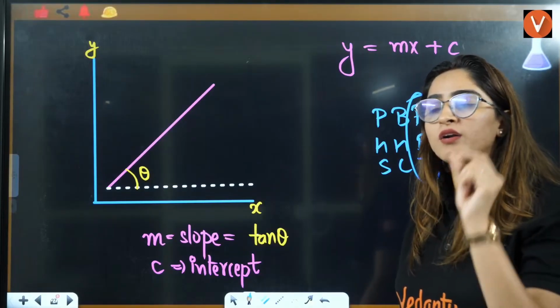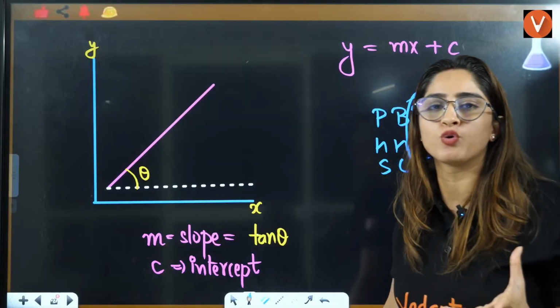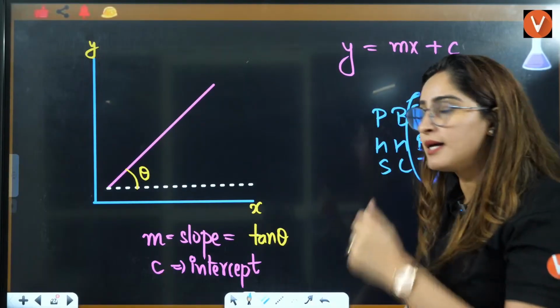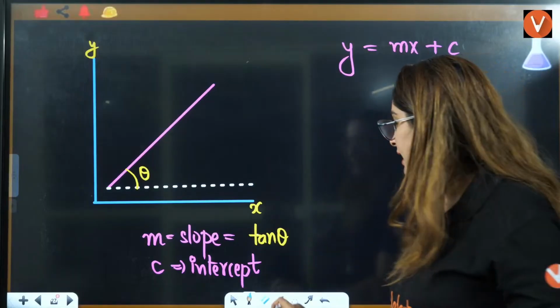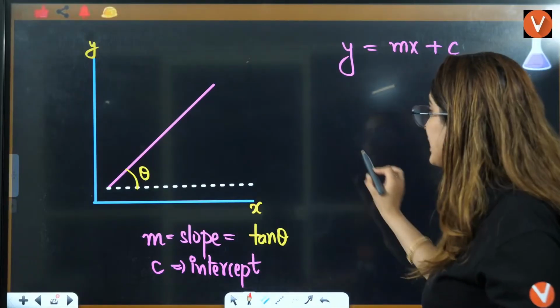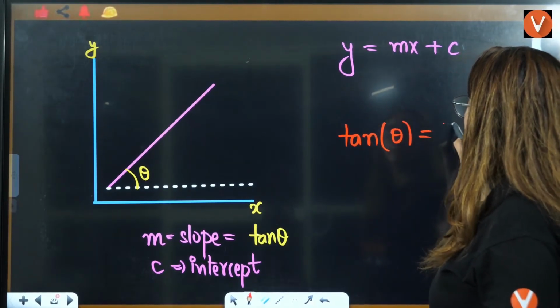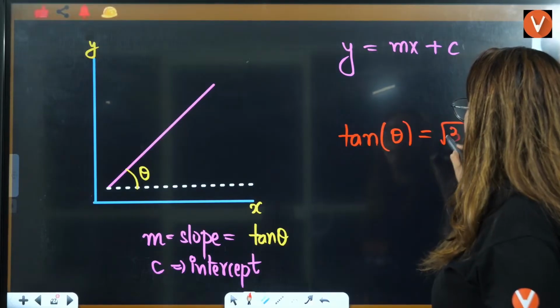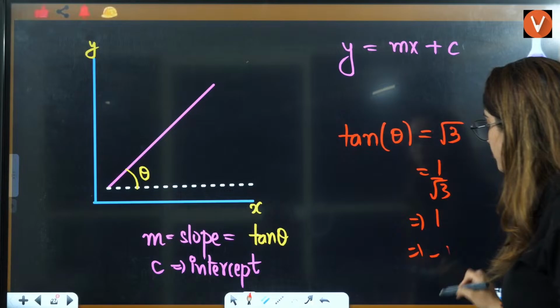Now, for all the NEET aspirants, they don't expect that you should know the value of tan theta for everything. Either they will give you the value of tan theta in the question, like root 3, 1 by root 3, 1, or minus 1.